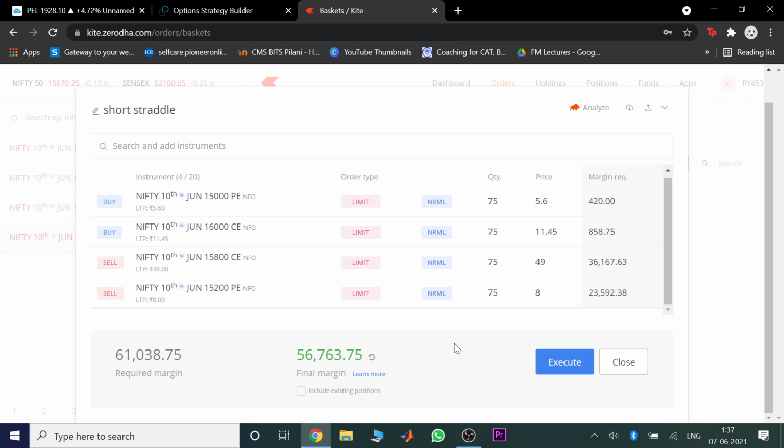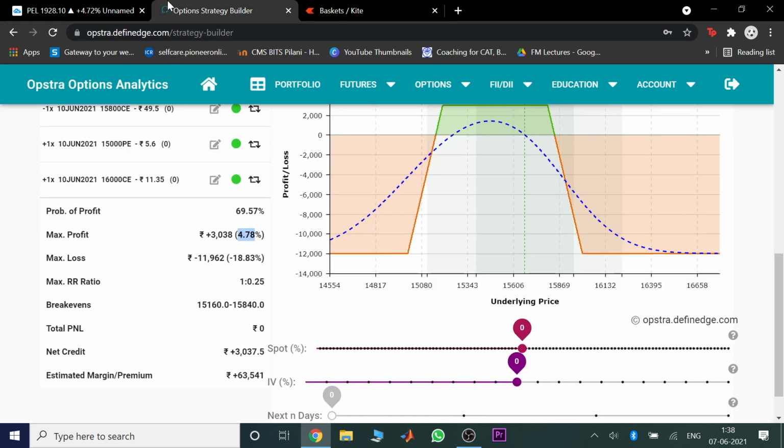So this is one very effective strategy which you can get regular returns from, and if not every week, you'll get this 8 to 9 times out of 10 at least, if your range is wide enough and if you're actively maintaining it. So don't just create this and leave it forever. Create this, keep watching your console like 1, 2, 3 times a day maybe, and then have a stop loss in mind also. So your maximum profit here is 3,000. So keep stop loss in mind of about 6 to 7,000 at least.